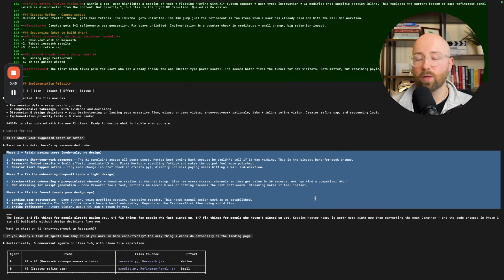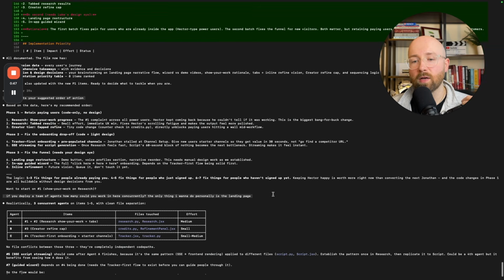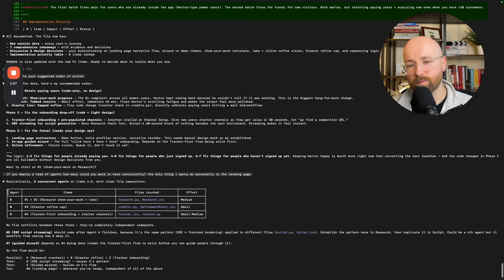Now normally with AI you need to go top to bottom, but with concurrent agents you don't have to do this. So all I did was ask it, if you deploy a team of agents, how many could you work in here concurrently? The only thing I want to do personally is this, because I don't want to go away and do that one without me just working one-on-one with it. Which is, I suppose, how you could use tmux. But anyway, we have these 3 that it's now mentioned.